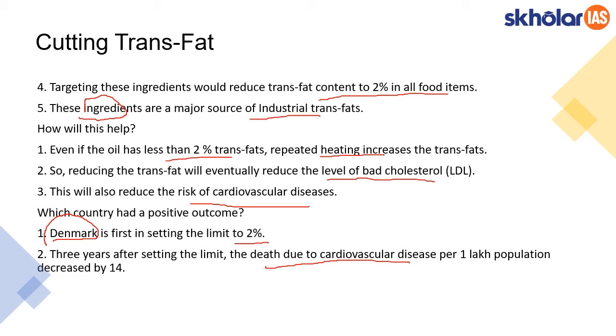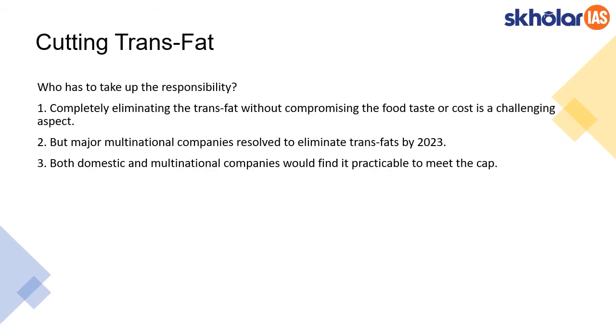So this is a positive outcome because of limiting the trans fat and industrially produced trans fat in the food items. Though the government comes up with these limitations, whose responsibility will it be when it comes to cutting down of trans fat in food items? See, broadly speaking, there are two important stakeholders involved in this process. One is the producers of food items, and the second one is the consumer, that is us.